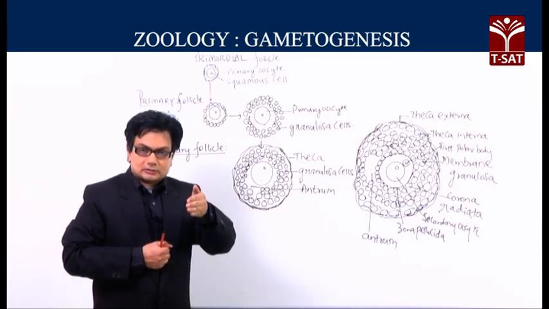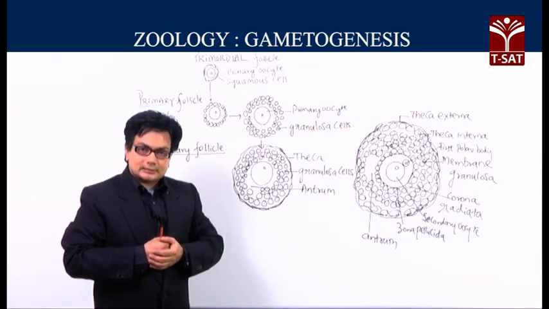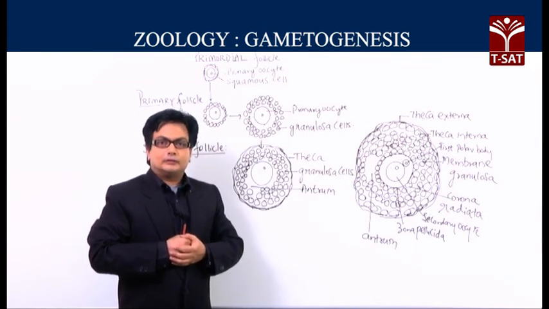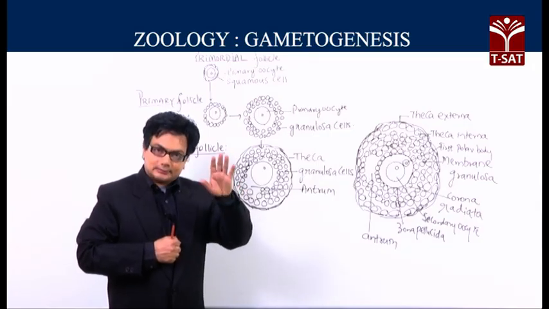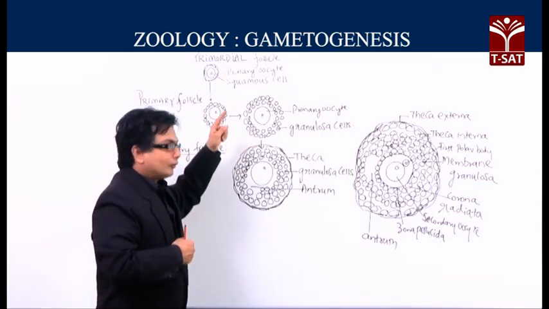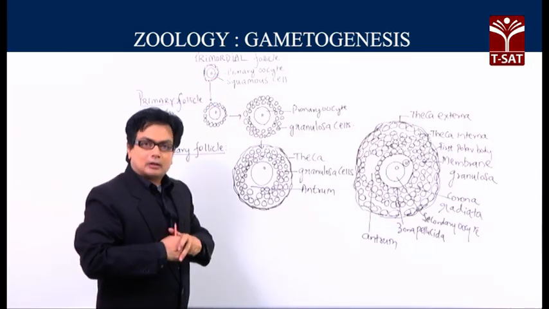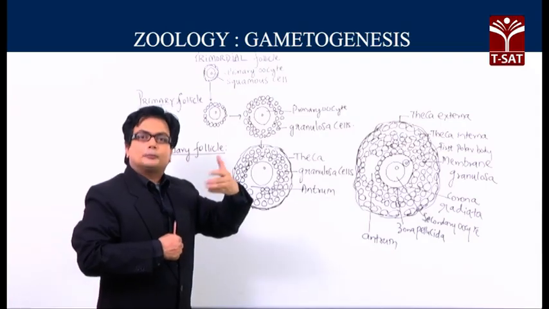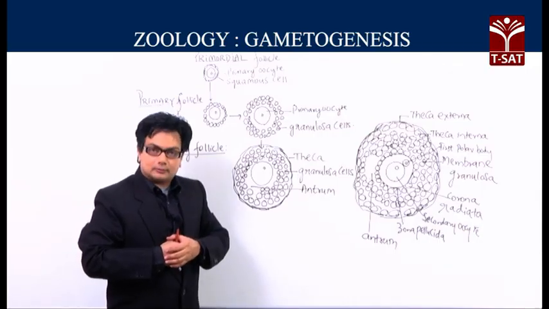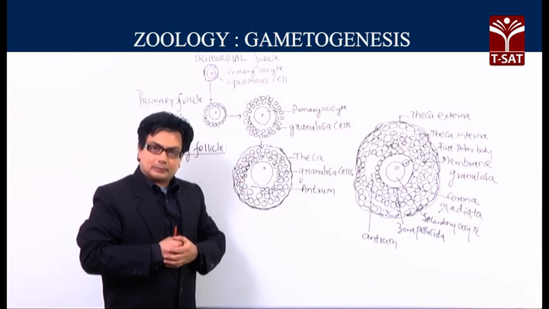Basically, the squamous cells in future will get modified, and we must understand that the primary oocyte will already complete the prophase 1 of the meiosis 1, and at that stage the further activity is suspended. Now, the primordial follicle contains the primary oocyte surrounded by the squamous cells. This will proliferate, this will grow, and we get the next stage called the primary follicle. I repeat, the primordial follicle will be converted into the primary follicle.